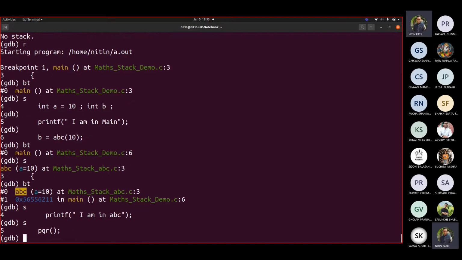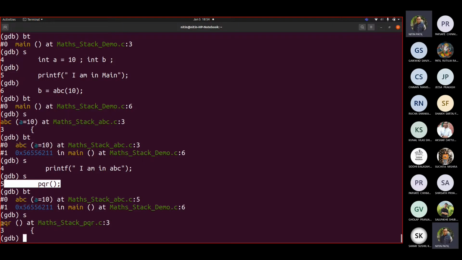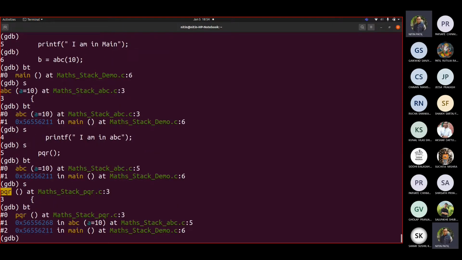You can relate now to how exactly we used to push. Correct? This push happened. Now if I say step, we are executing printf. That got executed. Now PQR is there. If I write BT, only 2 stacks. Now PQR is going to execute. We are calling this function PQR from this ABC. It is telling you that from ABC.c there is an ABC call. Now if I write step, it is in PQR. Now how many stacks should be there? 3. Now see which is the innermost, or the current stack. The current stack is PQR because we are executing the function from PQR.